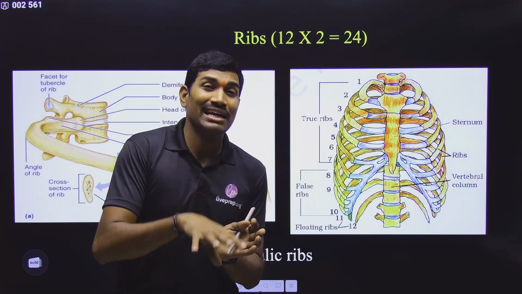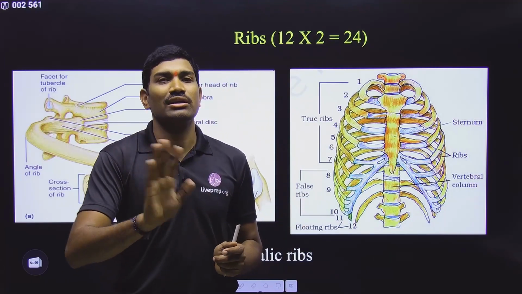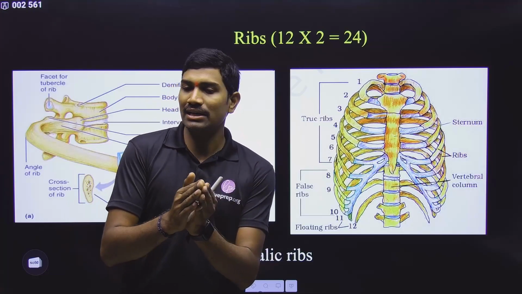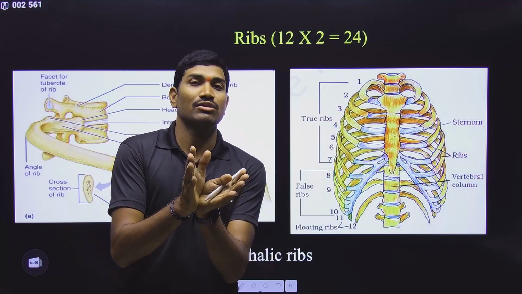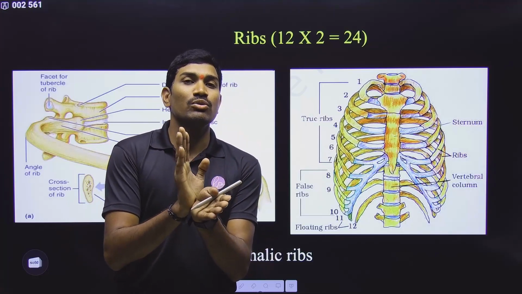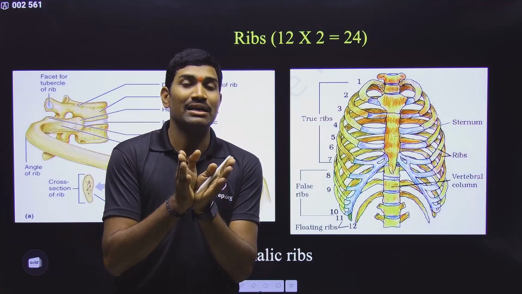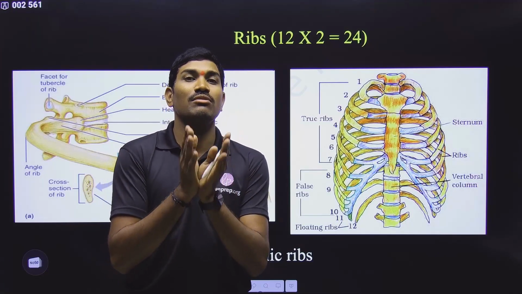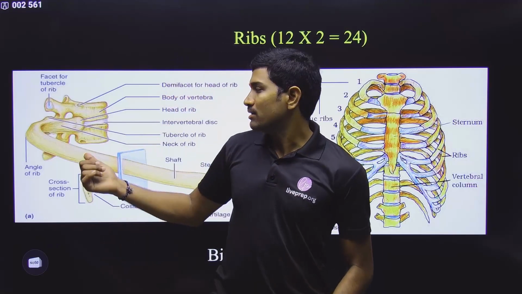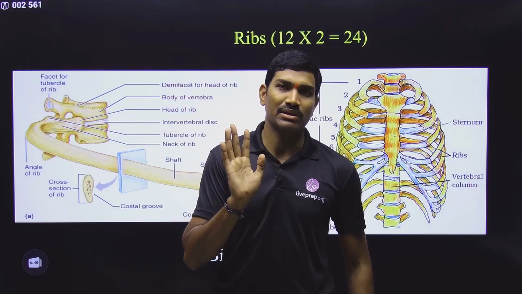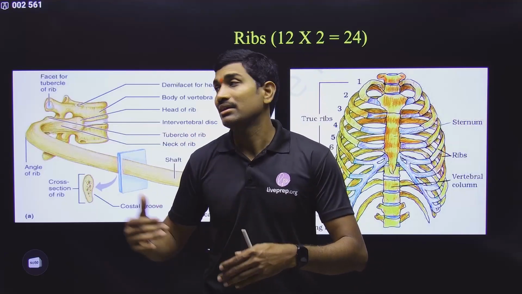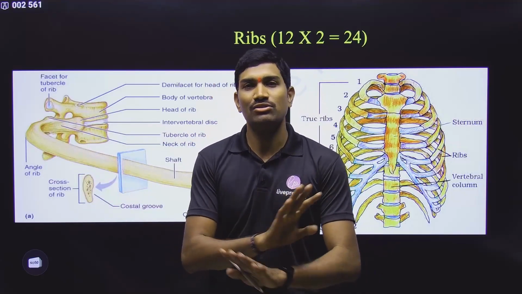How exactly they are attached to vertebrae was not given in NCERT. You don't need to worry about that, leave it. But simply remember that at the end it is divided into two parts. So it is having two heads, that's why it is called bicephalic, meaning two heads. These are the bicephalic ribs. Please remember this. How exactly they are articulated or connected with vertebrae is not needed, so just leave that point.